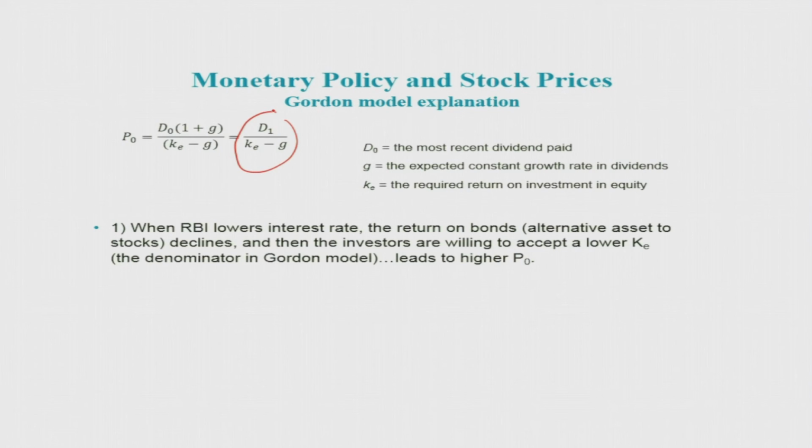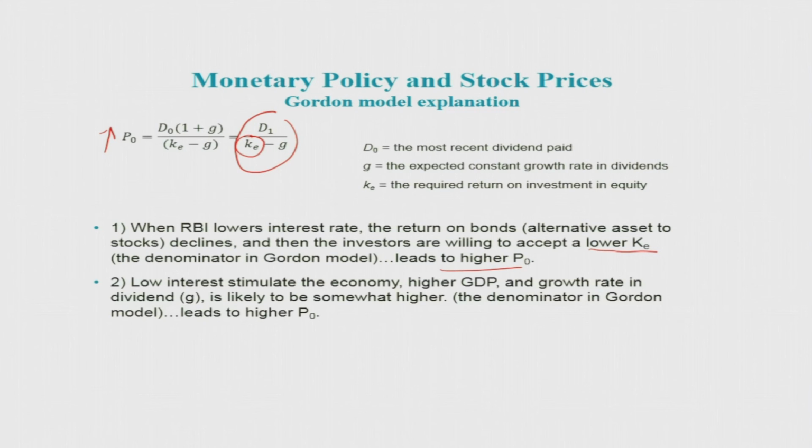Suppose RBI lowers the interest rate. What is going to happen here? The return on bonds, which are the alternative asset to stocks, declines. Then investors are willing to accept a lower KE. That means if you keep reducing this KE value, obviously the value of P0 is going to increase. This is one mechanism, one pathway.